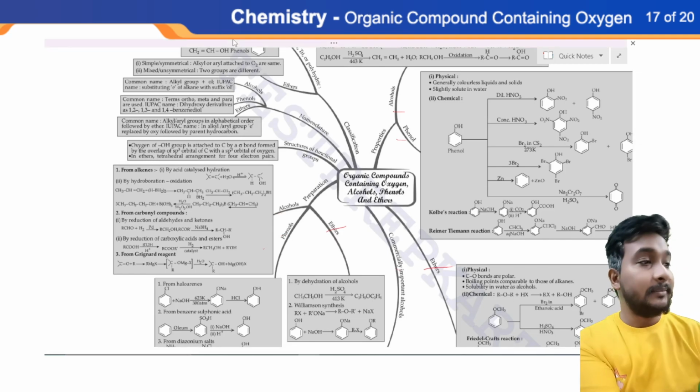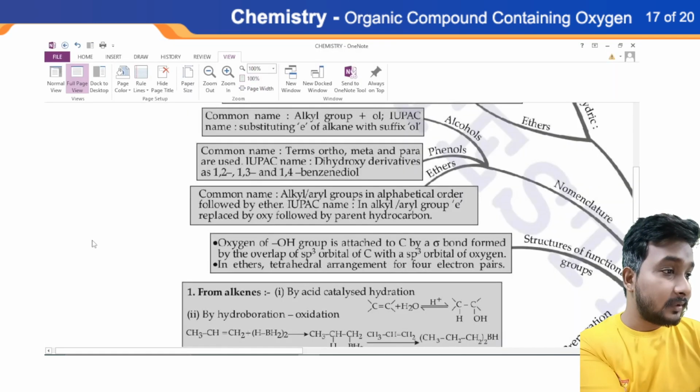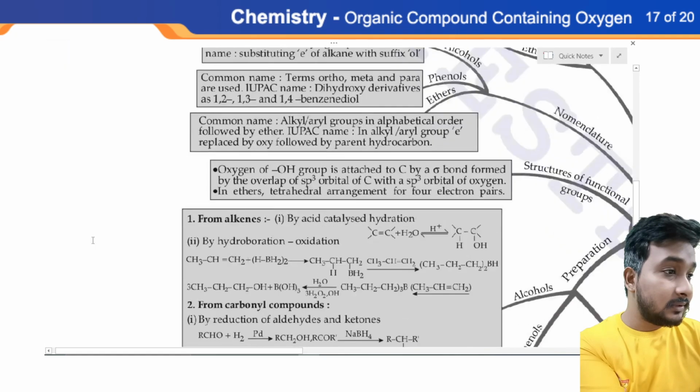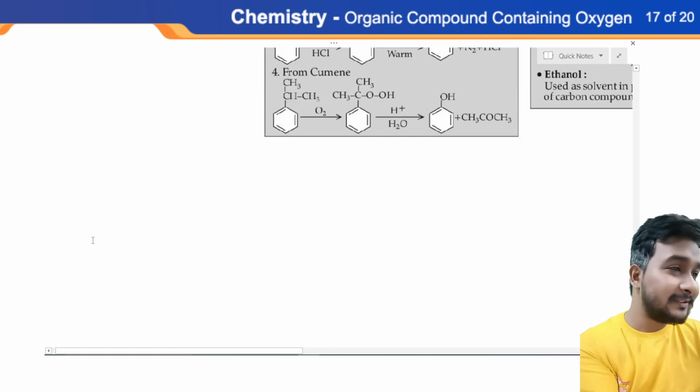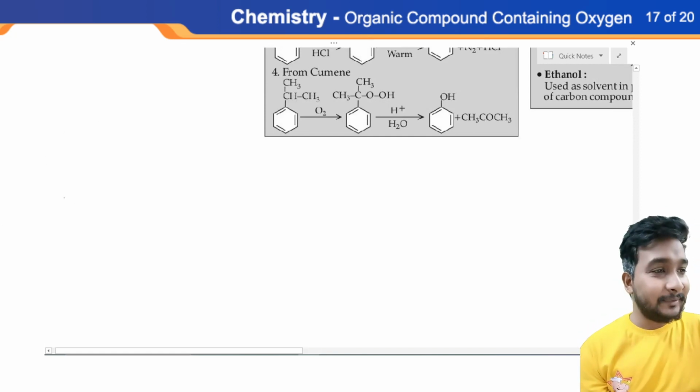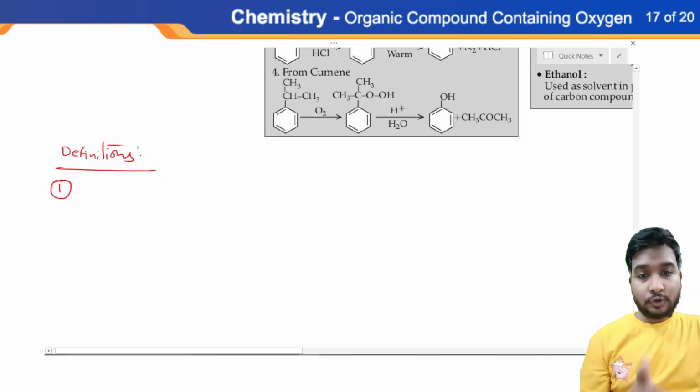First of all, let me zoom in again, because I need proper visibility, for me and for you also. Before moving on to the flowchart, let me tell you some definitions. I will not give you complex definitions. This is my first key rule.